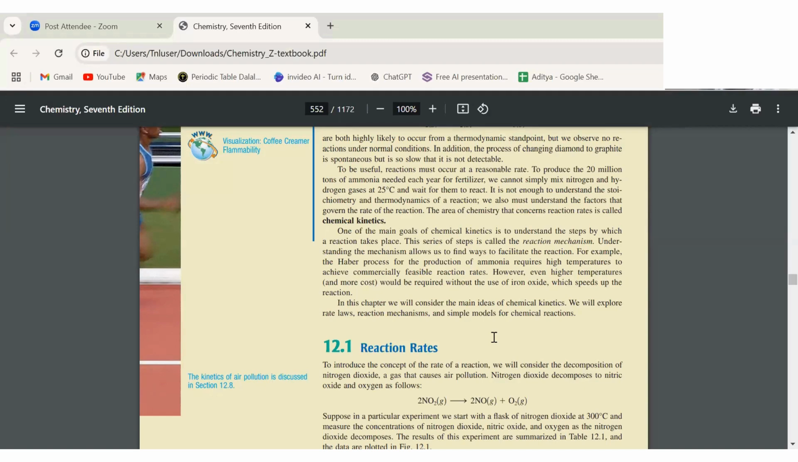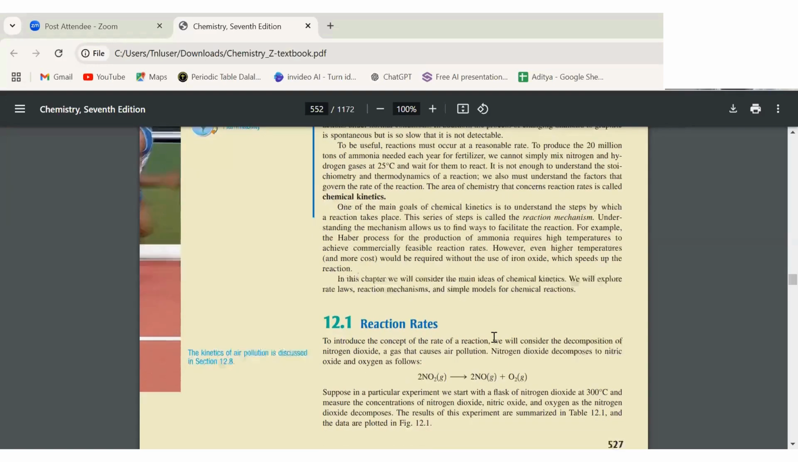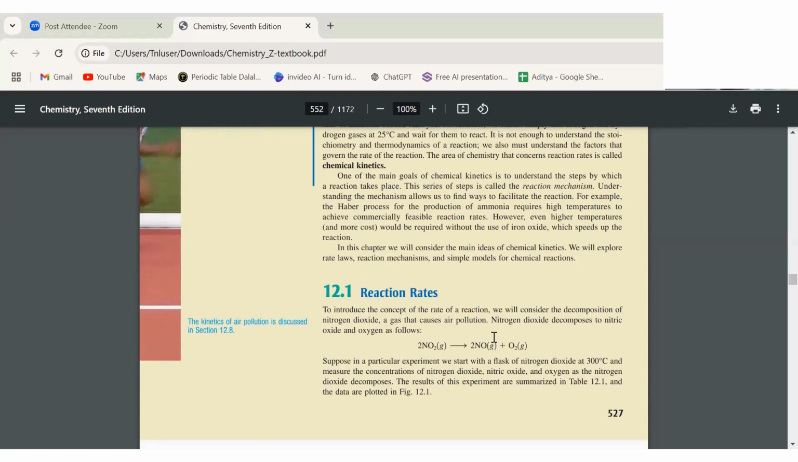Yes. So basically, reaction rates, reaction mechanism, rate laws, and simple models are going to be discussed here. So the very first part is reaction rate. I'm saying it again and again: reaction rate is the important part. These have several classifications. So now, what is the rate of reaction?